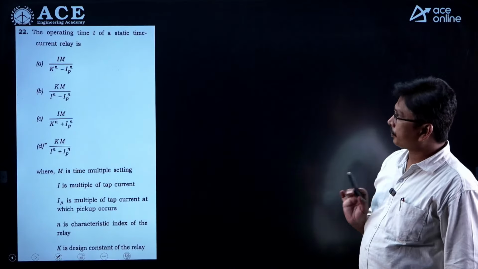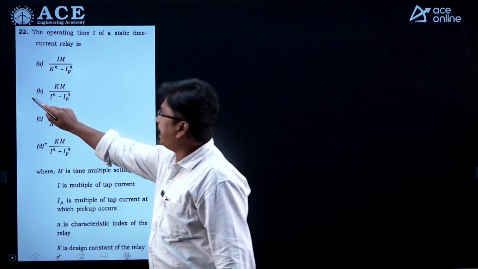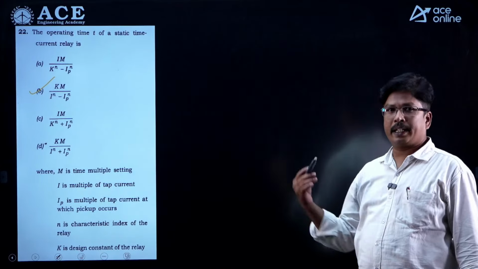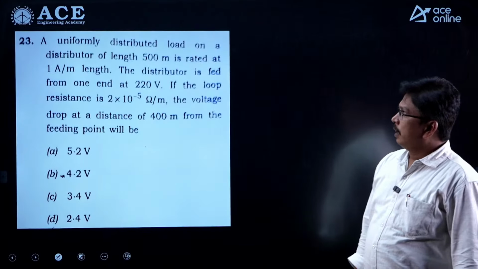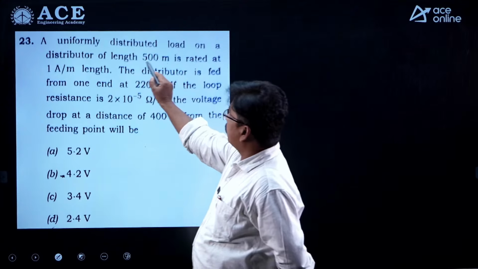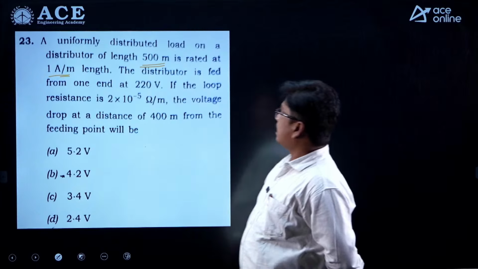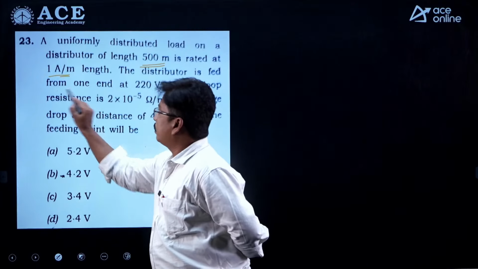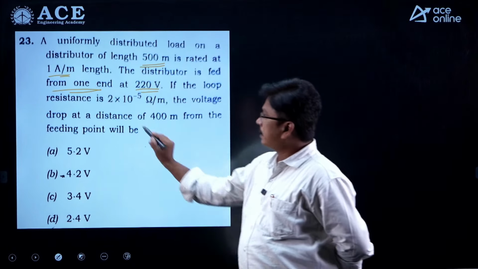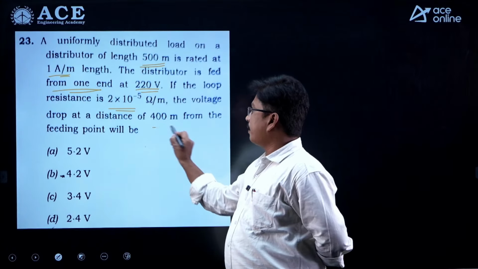And the next question: direct formula, the operating time of a static time current relay is K into M divided by I to the power N minus IP to the power N. That is the direct formula, right? A uniformly loaded distributor with an overall length of 500 meters is rated at 1 ampere per meter length. The distributor is fed at one end only, with a supply voltage of 220 volts. The loop resistance is given as 2 into 10 power minus 5. The voltage drop at a distance of 400 meters.